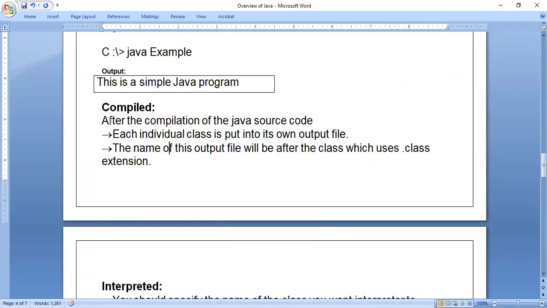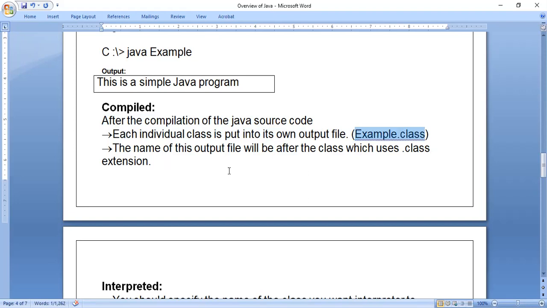After the compilation of Java source code, each individual class is put into its own output file. The meaning of that is, whenever we write classes in Java, after compilation of that particular program, one file will be created by that class name. Here, the class name is Example, right? One file will be created, and that file name will be Example.class. This file we will not write. The compiler will create it for us. That is for execution purposes.